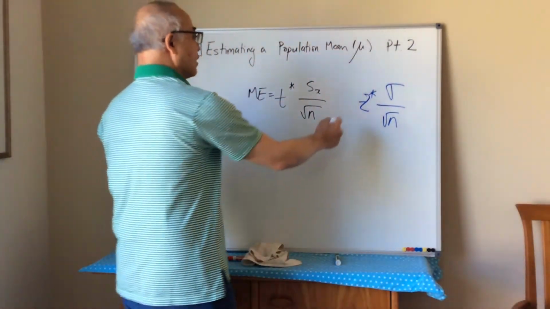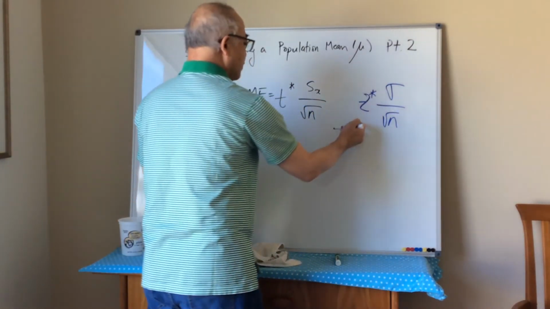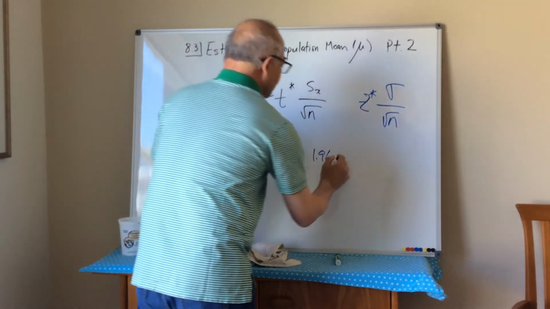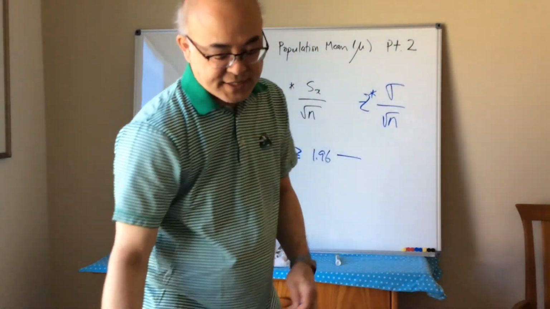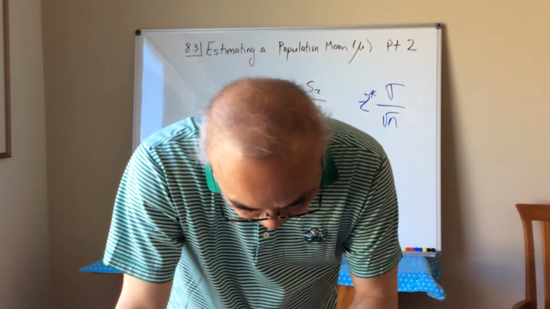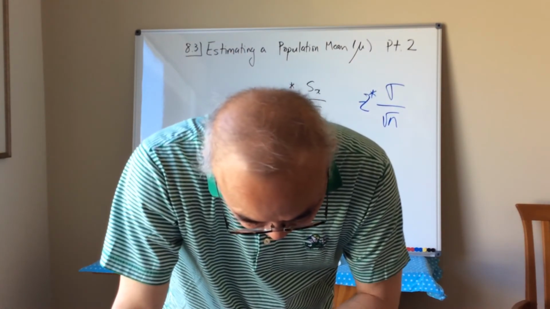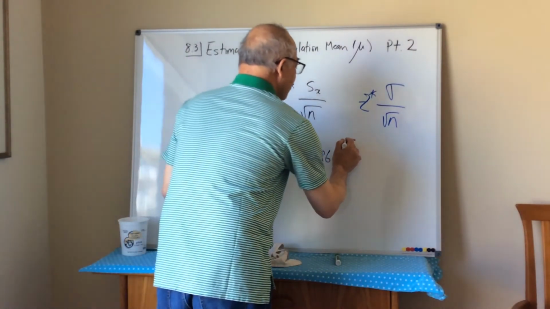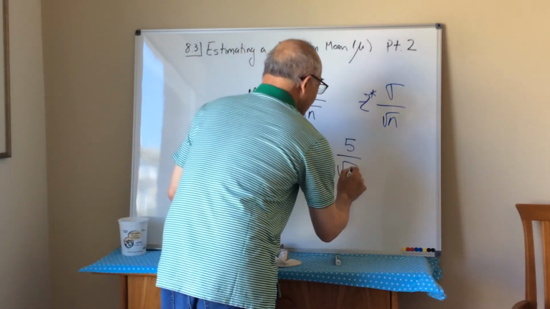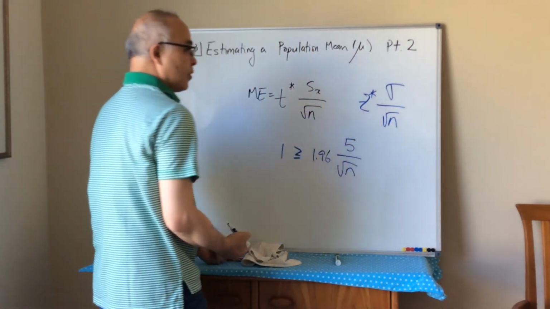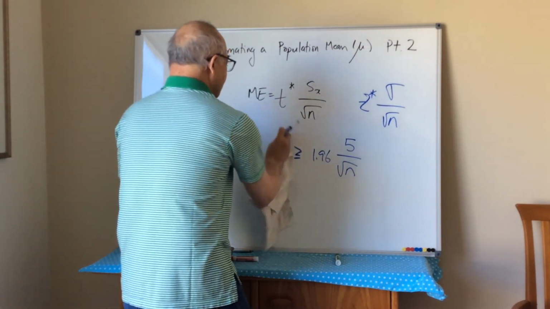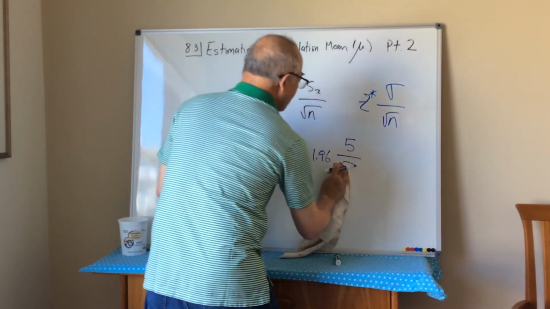So if you remember correctly, our normal critical value for 95% was 1.96. And it gives us a sigma that they found earlier, and the sigma was 5. So it's going to be 5 over the square root of n. This is what you're trying to find, right? So I multiply the square root of n on both sides, so this guy's going to go away.